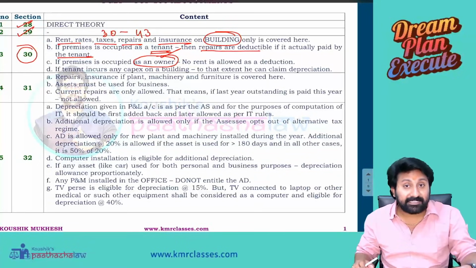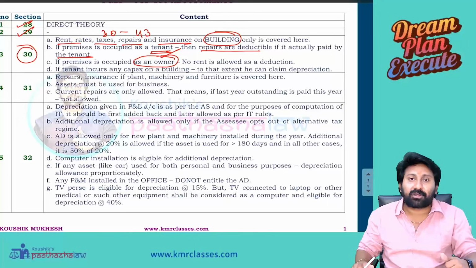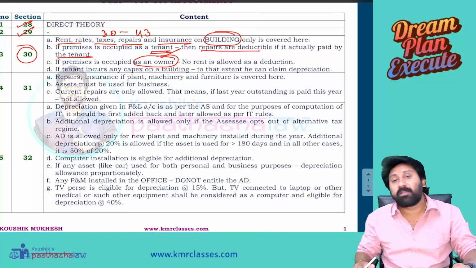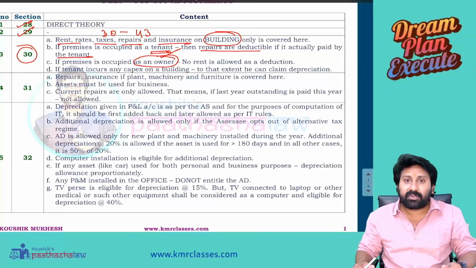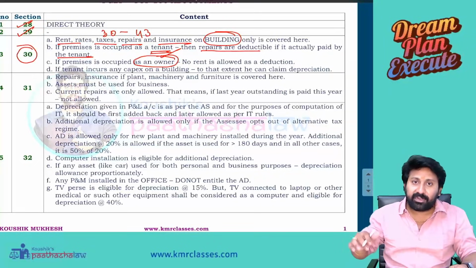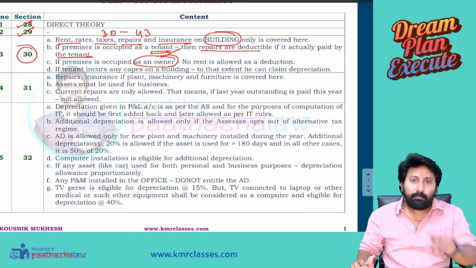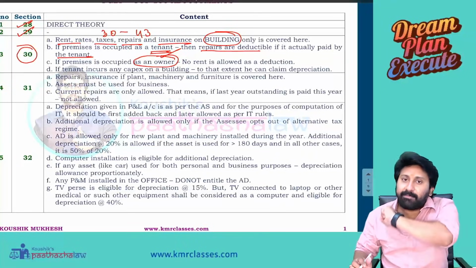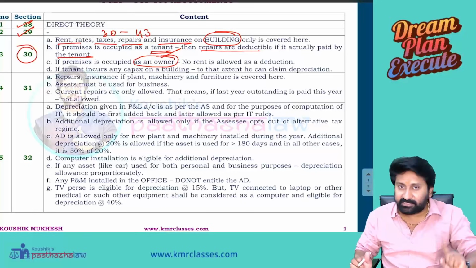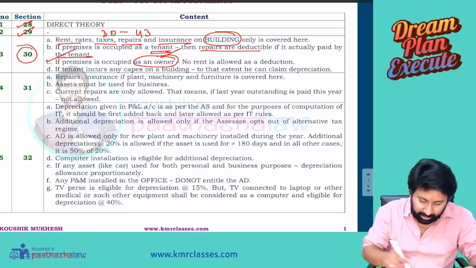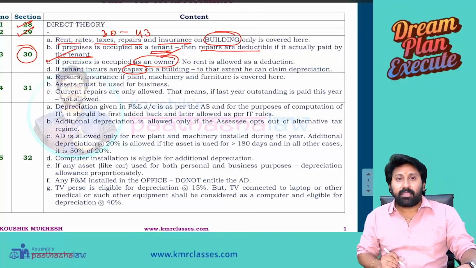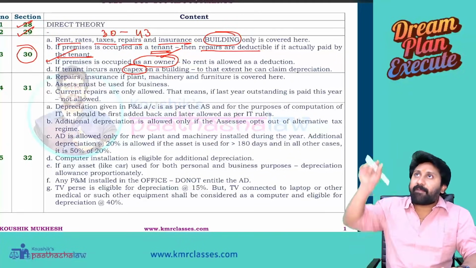Then what about depreciation? You are also claiming 5% or 10% depreciation on the building, or not? If a water treatment plant is used inside the building, you are claiming 40% depreciation, or not? How many times will you take a deduction? Rent is one deduction, notional rent, and the second one is depreciation. Both can't be claimed at once. Therefore, since it is your own building and you are claiming depreciation on that building, rent is not allowed as a deduction. Next, if a tenant incurs any capex on a building, very important. I am a tenant. I am incurring capital expenditure on a building.